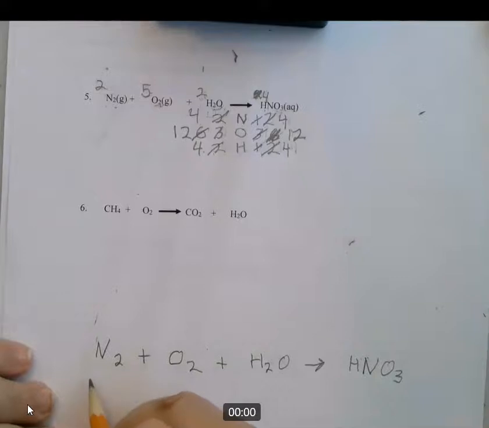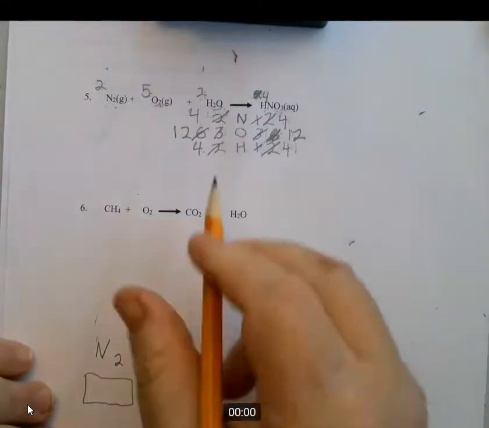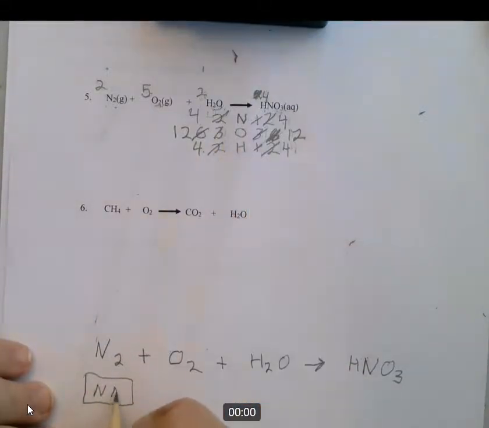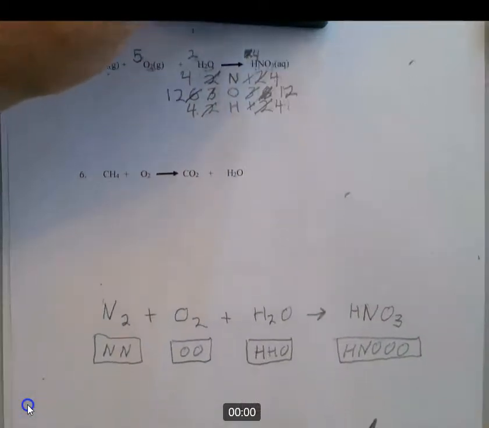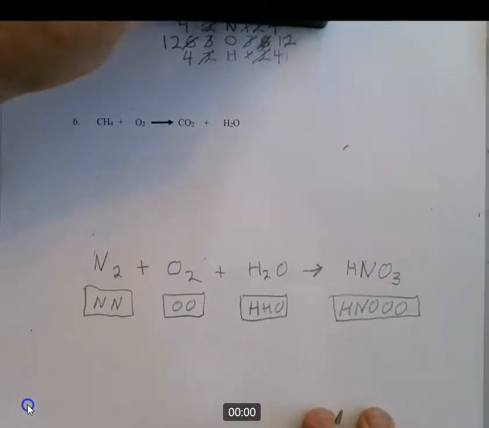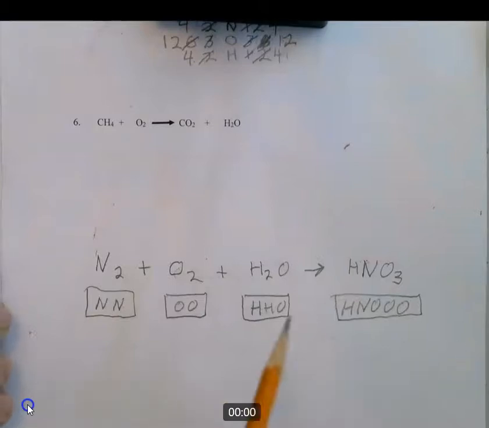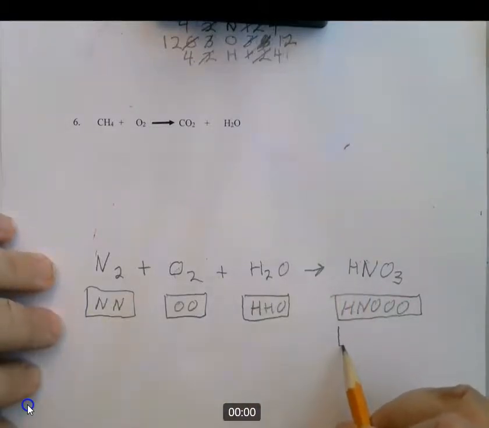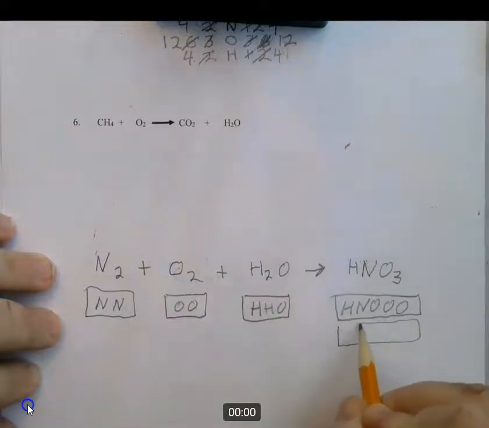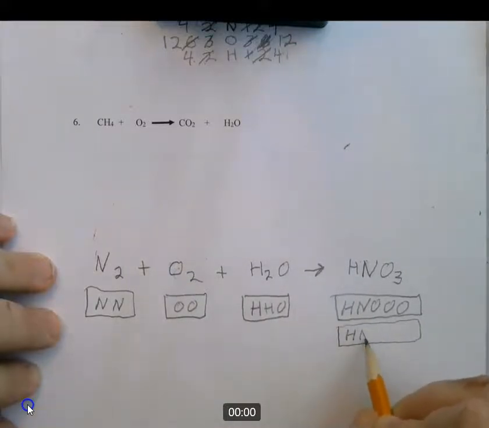Okay, let's do this with boxes, and maybe you'll like that better, because this was tricky up here. N and N. Okay, again, stay away from the O's. They appear more than once on this side of the arrow, so stay away from them. Let's go with the N's. So I have 1 N here and 2 there, so I'm going to draw another one down here for N, but you have to draw everything else that's in the box. Okay, so N's in balance right now.